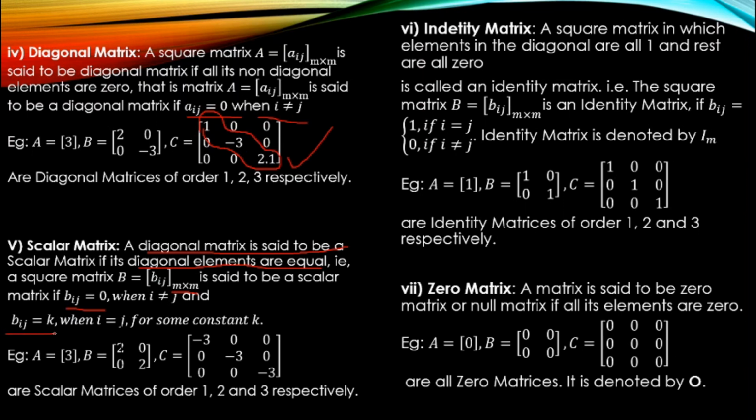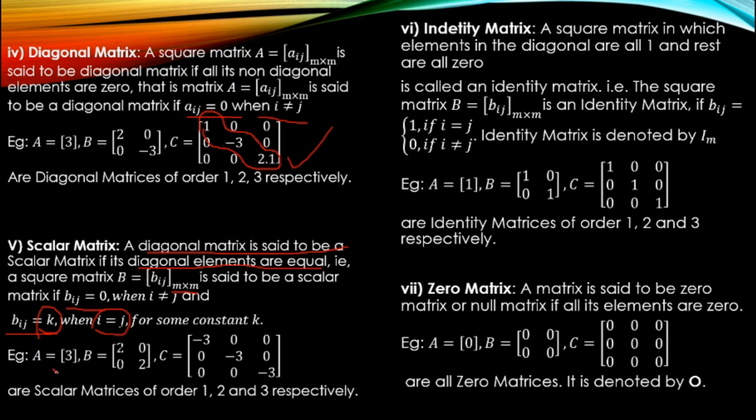So, Bij equal to k when i equal to j. That is, when it is A11, A22, A33, their values should be the same. K means if it is k, all should be k. If it is a, all should be a. If it is 1, all diagonal elements should be 1 in the case of a scalar matrix.